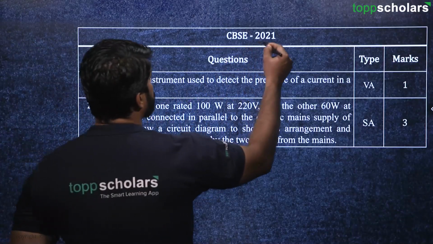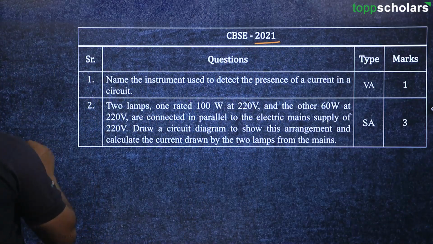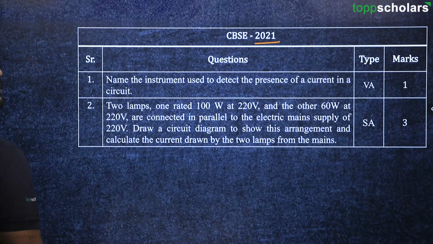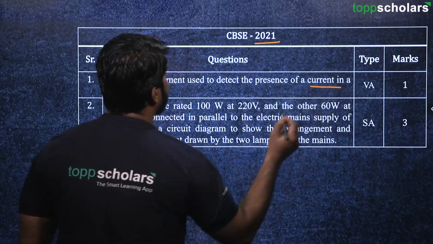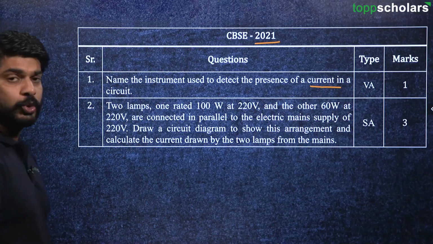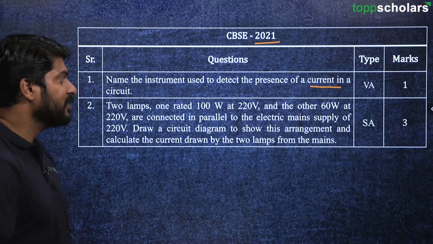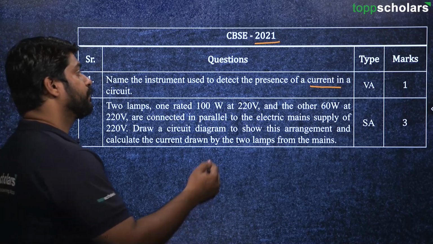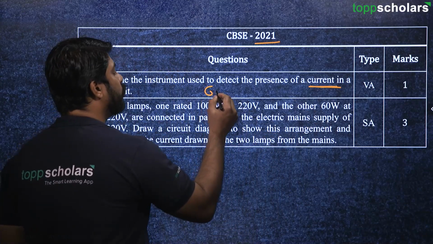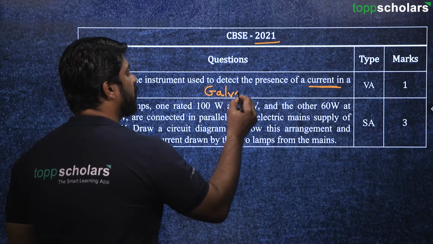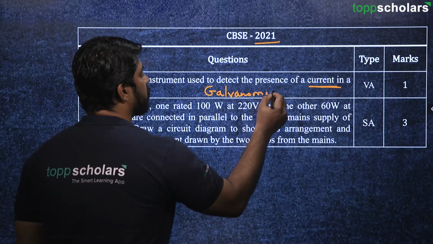Now from the year 2021, the first question is, name the instrument used to detect the presence of current in a circuit. So we know this answer very easily, right? Over here, we know that for detecting current, we use a galvanometer. Okay, galvanometer.